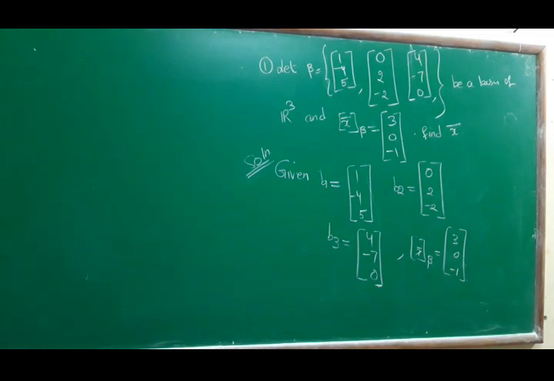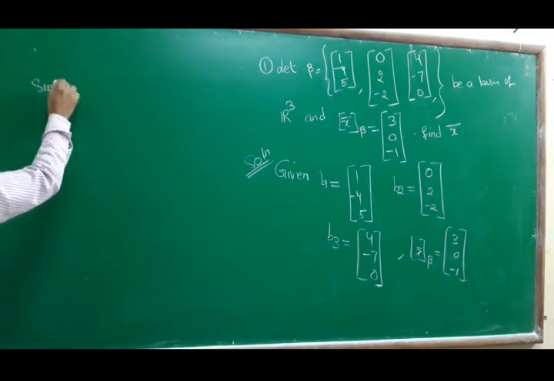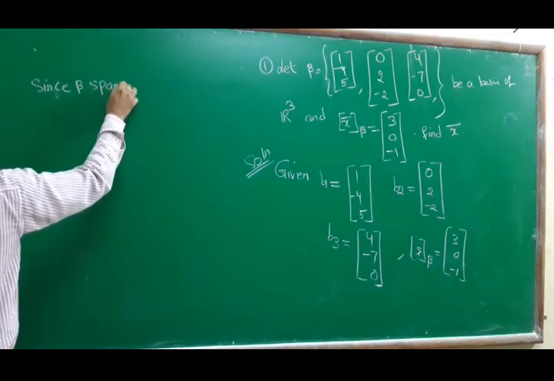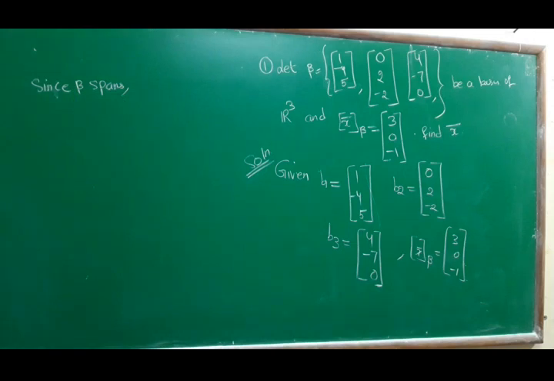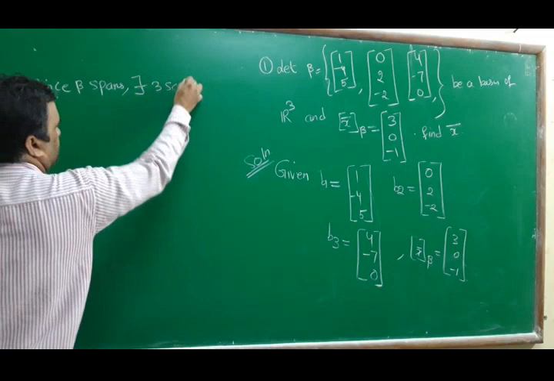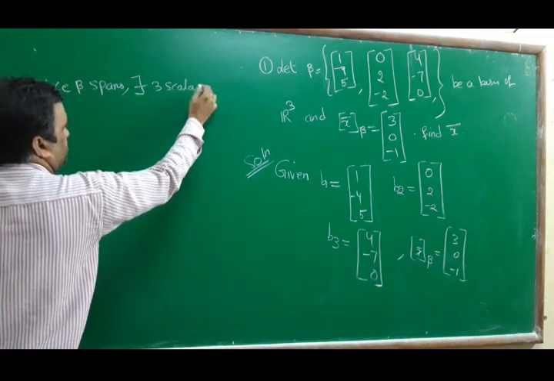Since beta is given as a basis, it is linearly independent and spans. I am taking the span condition. Since beta spans, there exist 3 scalars, because we have 3 vectors.